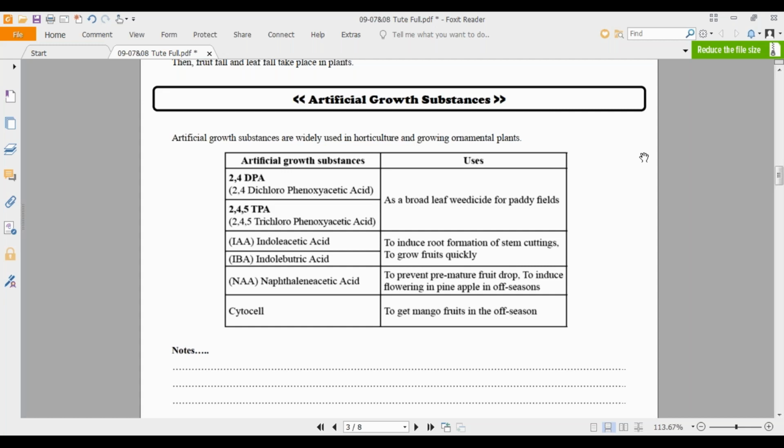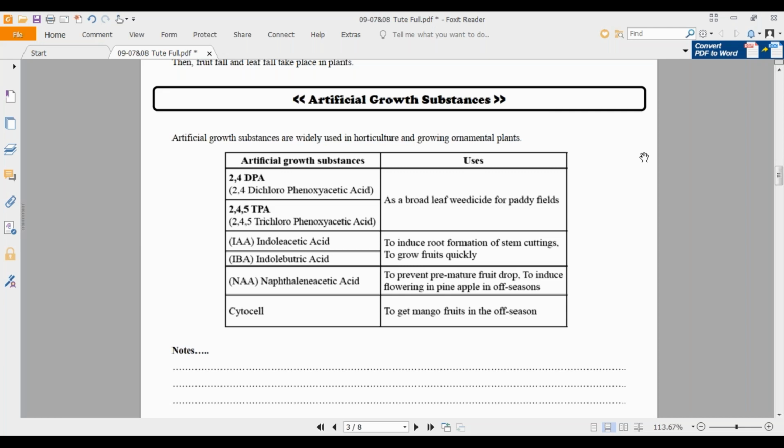What is its function? As a broad leaf weedicide for paddy fields. In the paddy fields, we use it as an anti-factor against unnecessary weeds growing up. You might have seen that in a paddy field we arrange the area so that food can be prepared, but since all the nutrients are given, some unnecessary weeds could also grow up, so we have to remove them. So what we do there is apply these chemical substances. And 2,4,5-T: there are 3 chlorines, so we term it trichloro. Dichloro means 2, trichloro means 3. Trichlorophenoxyacetic acid, 2,4,5-T, is also used as a leaf weedicide.